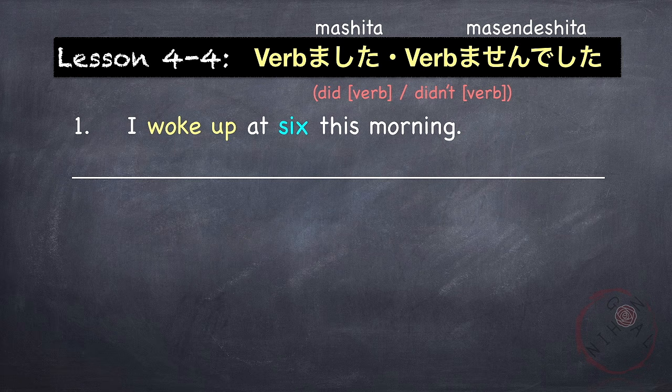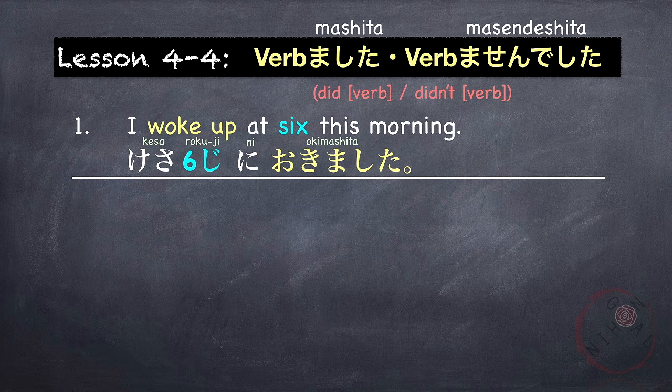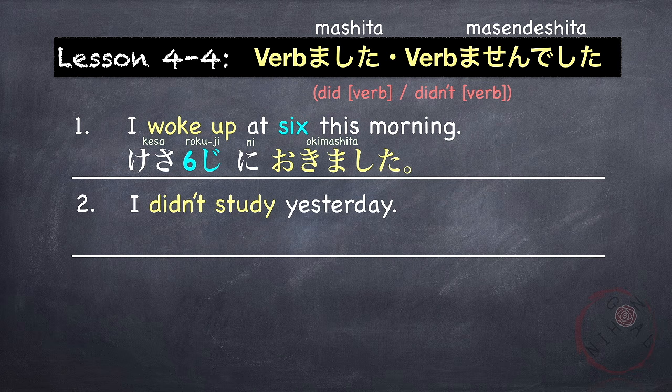I woke up at 6 this morning. This morning is 今朝。今朝6時に so at 6 o'clock 起きました。今朝6時に起きました。Another example, I didn't study yesterday.